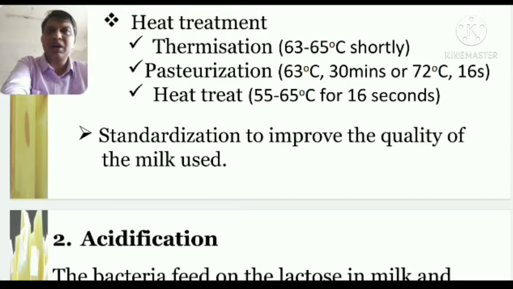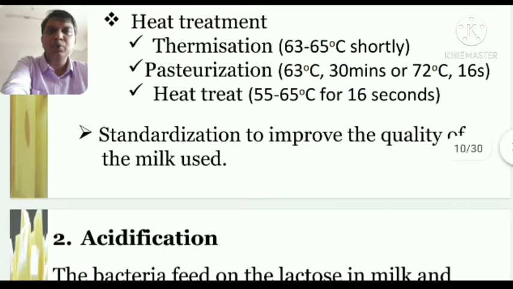So there are many ways to treat milk, such as ultra heat treatment, in which the milk is passed through for a very few seconds.